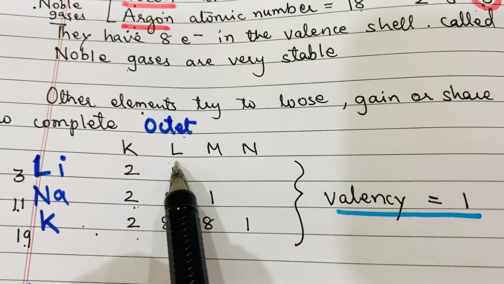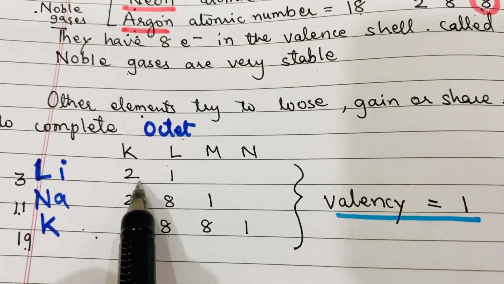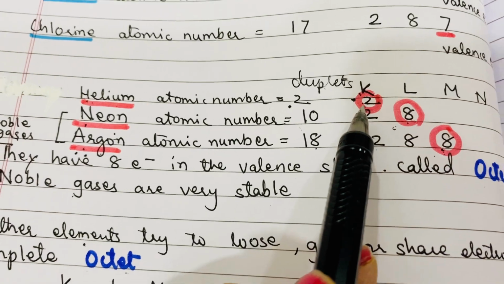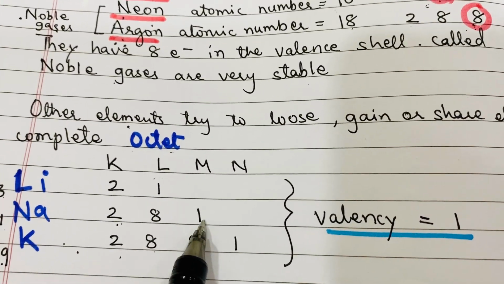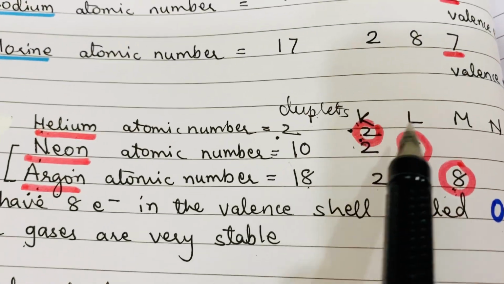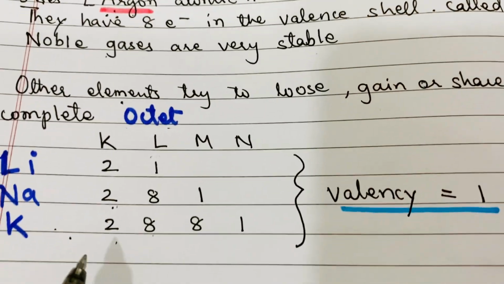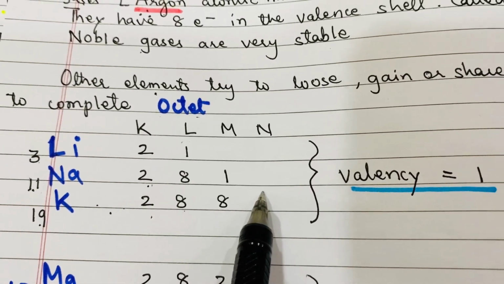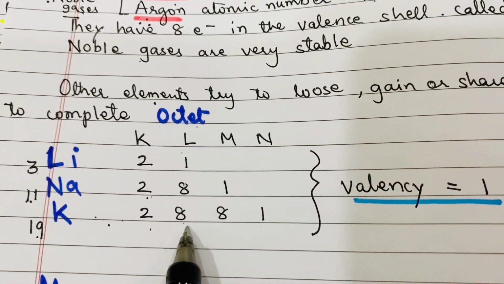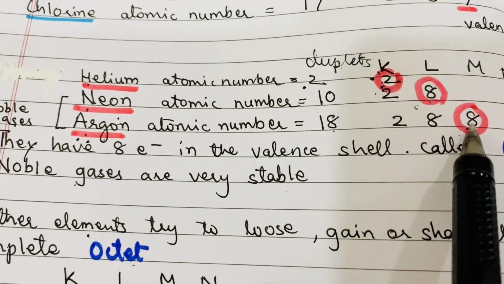If they lose this electron, they get a very stable electronic configuration of a noble gas. Sodium, if it loses 1 electron, gets a noble electronic configuration like neon. And potassium, if it loses this 1 electron, also gets a very stable electronic configuration like argon.